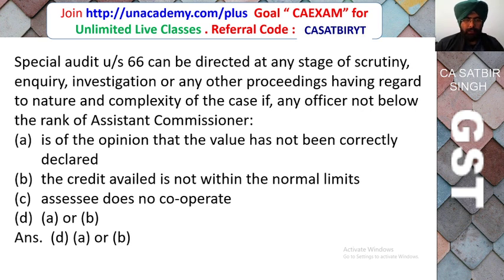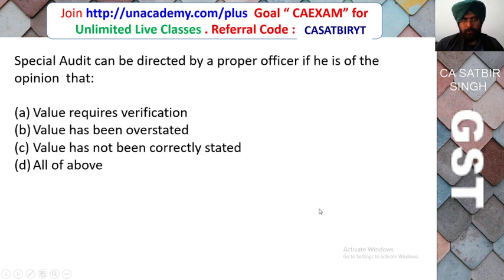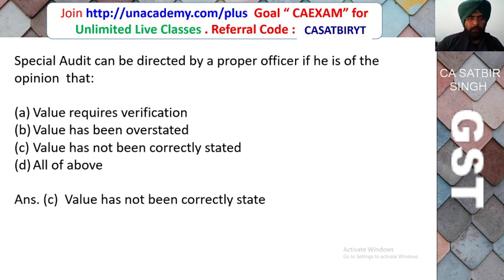A or B? Correct answer is A or B, that is if he is of the opinion that transaction value has not been correctly declared or credit available not within the normal limits. Special audit can be directed by a proper officer if he is of the opinion that value require verification, value has been overstated, value has not been correctly stated, or all of the above. Correct answer is value has not been correctly stated.